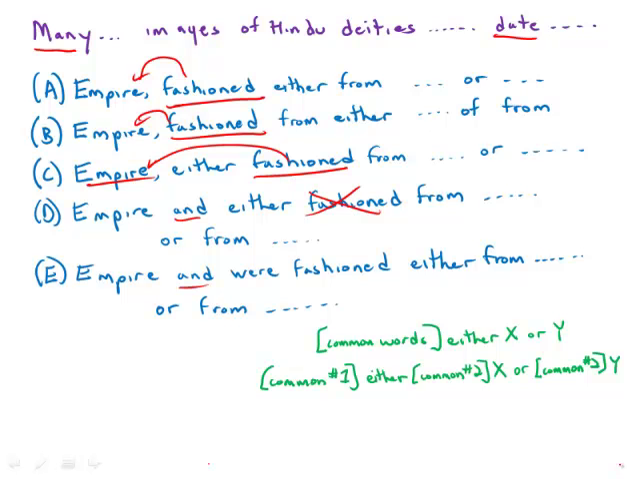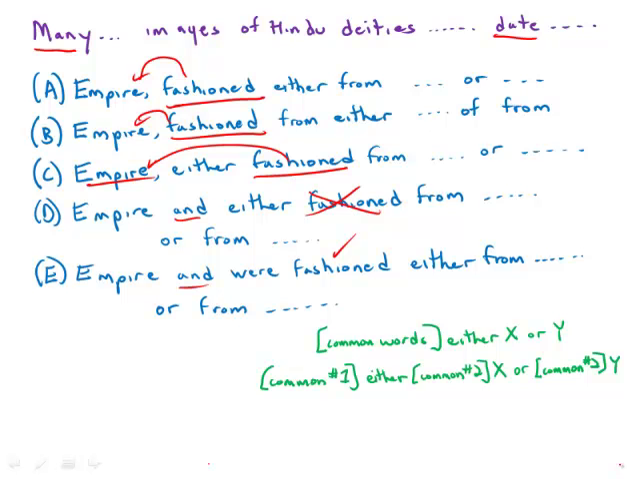That only leaves E. What E has is many images date from and were fashioned. Were fashioned, that is a genuine verb. That's a passive verb, but it's a genuine verb. It can be in parallel with the verb date, and so that is a correct parallel structure. So this approach alone leads to answer E.